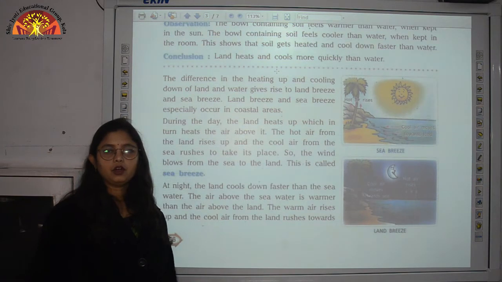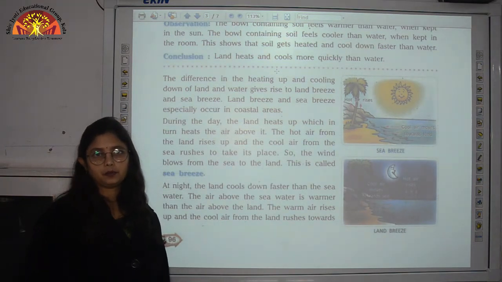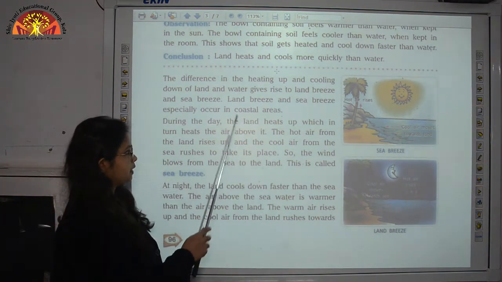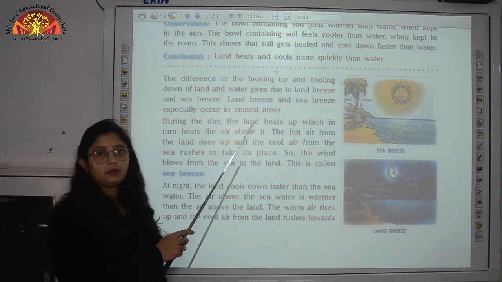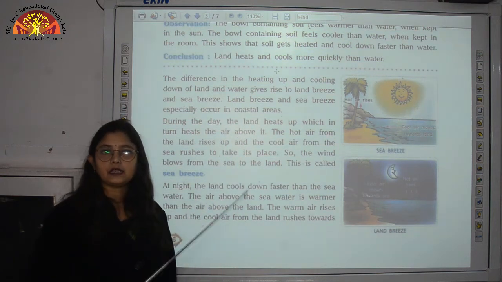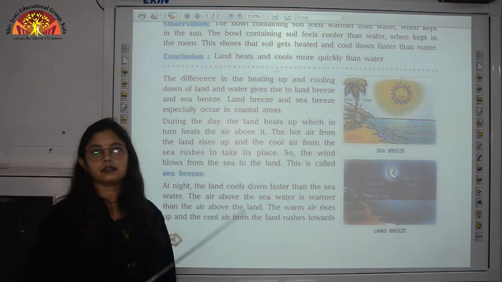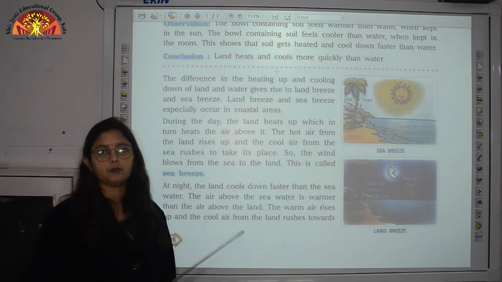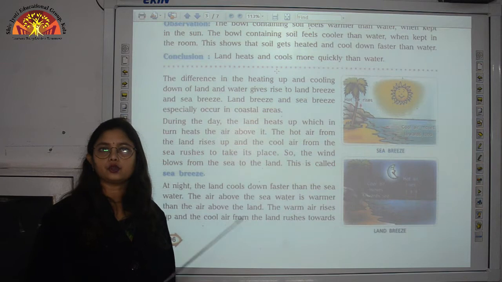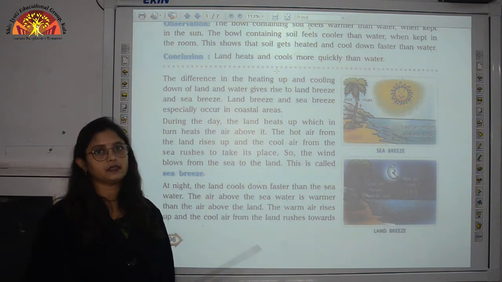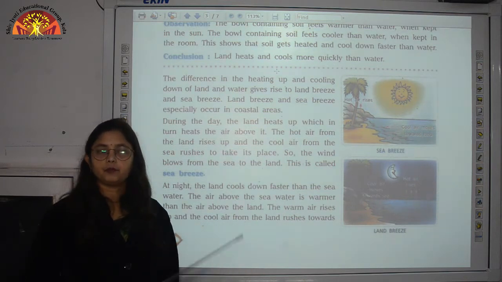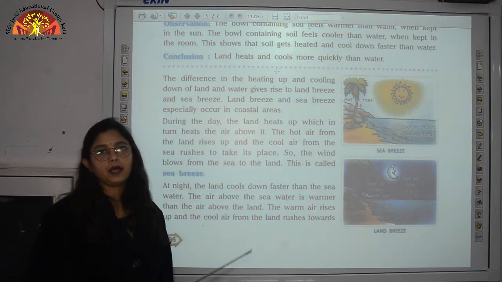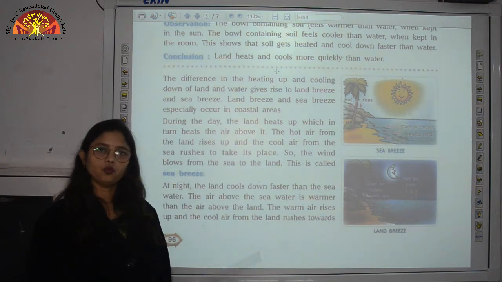In part 1 we have also studied about land breeze and sea breeze. So let us recall them. What is sea breeze? During the daytime, the wind which blows from sea to land is called sea breeze, and during the night time, the wind which blows from land to sea is called land breeze. And why is this difference there? Because land cools and heats up faster than water.